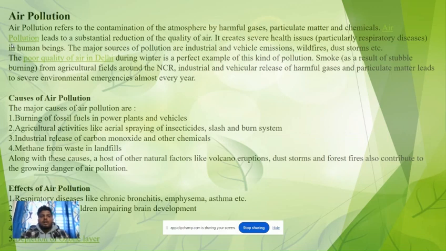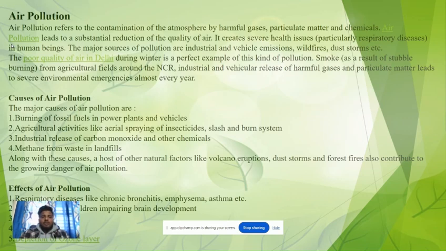Air pollution. Air pollution refers to the contamination of the atmosphere by harmful gases, particulate matter, and chemicals. Pollution leads to a substantial reduction of the quality of air. It creates several health issues in human beings. The major sources of pollution are industrial and vehicle emissions, wildfires, dust storms, etc.